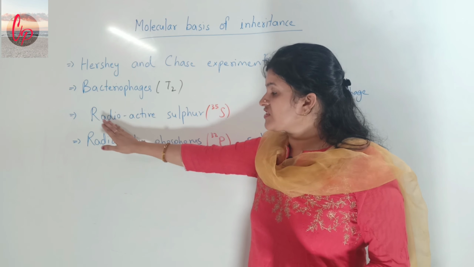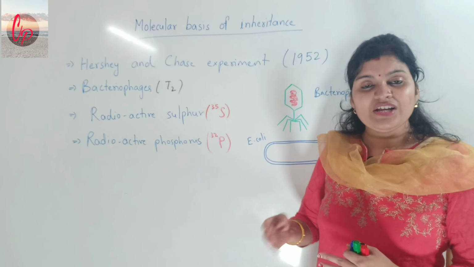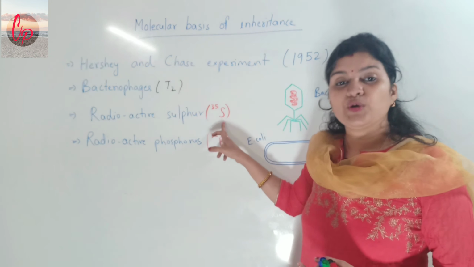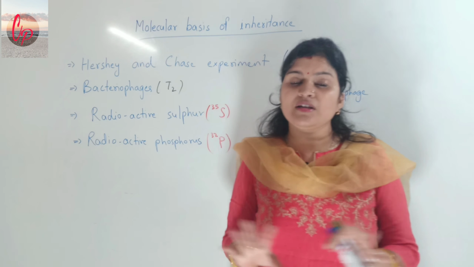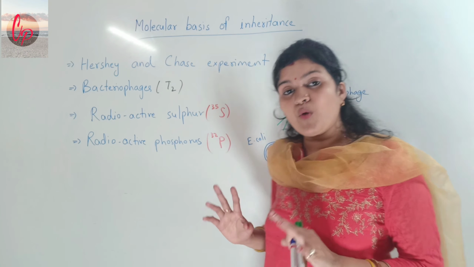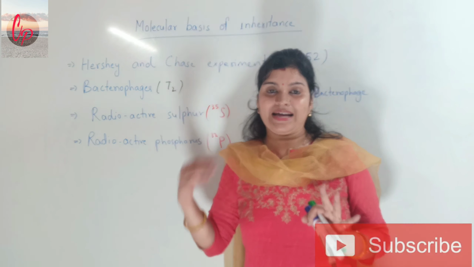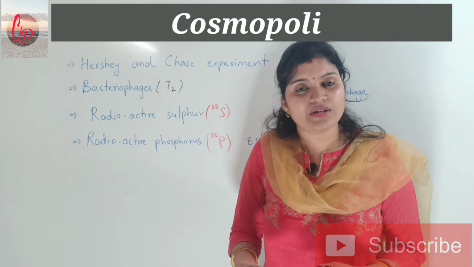The bacteriophages growing in the radioactive sulfur medium will have radioactive protein, because sulfur is present in proteins. It is not present anywhere in the DNA. This is very important to understand, so I am repeating it once again so that it will be clear.